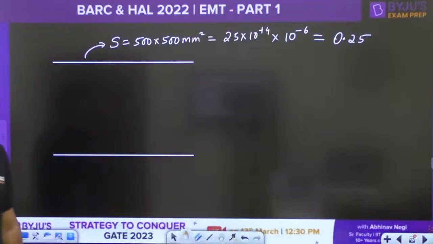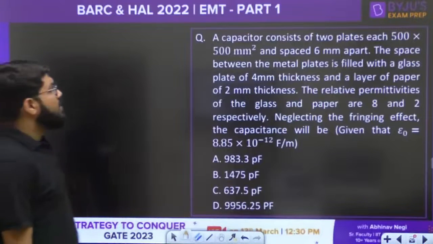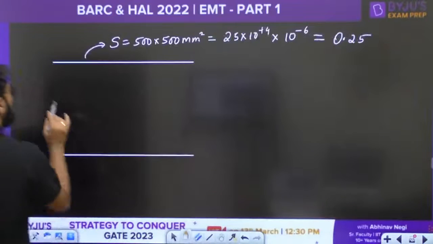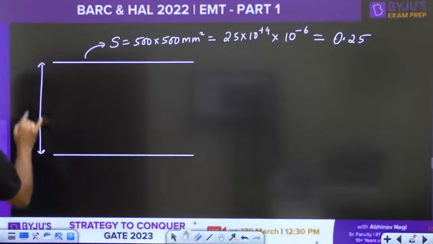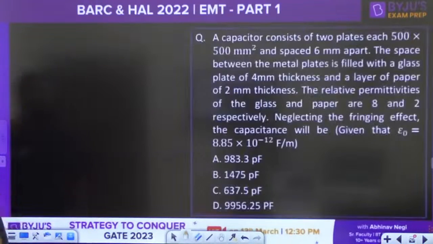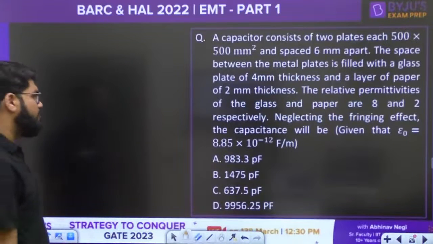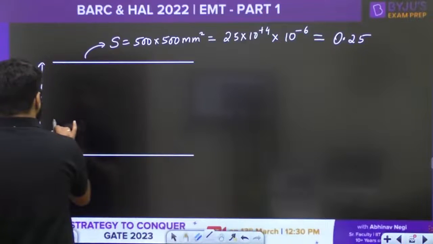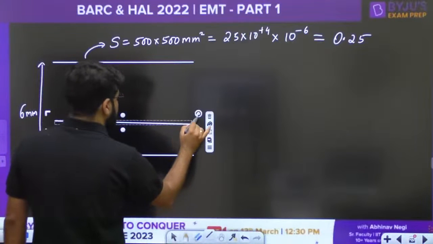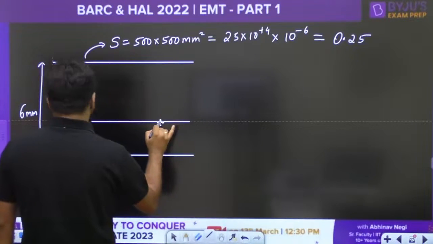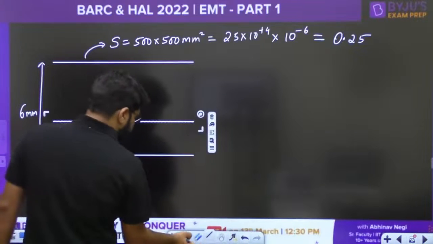Now the space between the metal plates, total separation is 6 mm, but this space is filled with glass of 4 mm thickness and a layer of paper of 2 mm thickness. Up to 4 mm thickness there is glass, so there is a different dielectric.